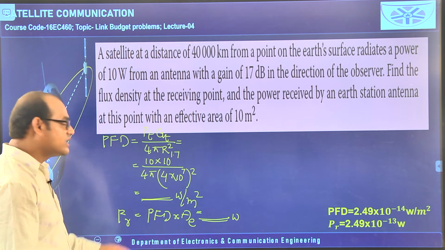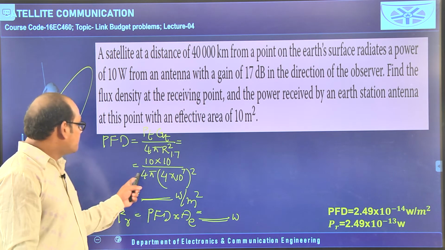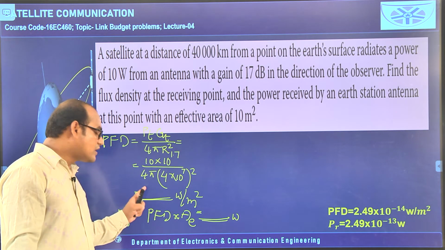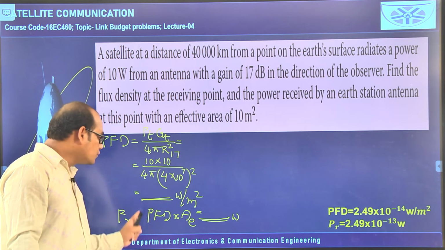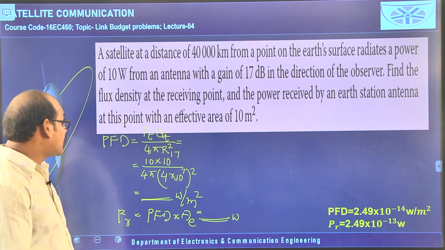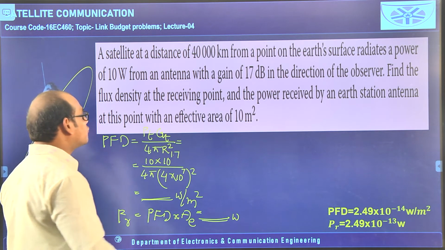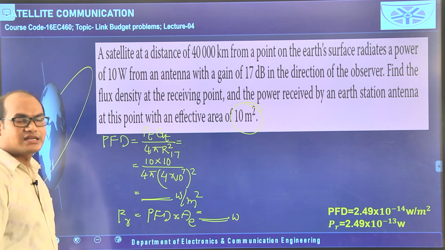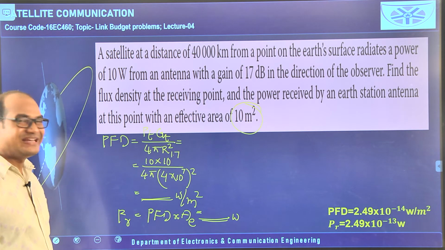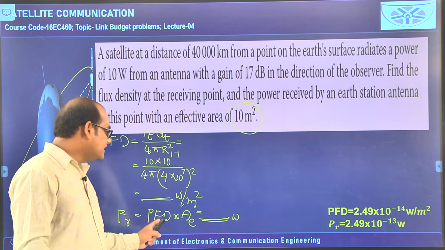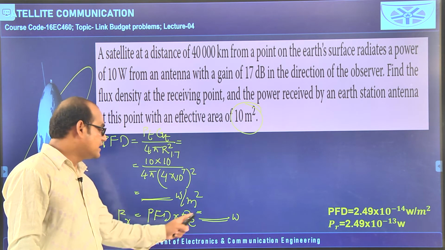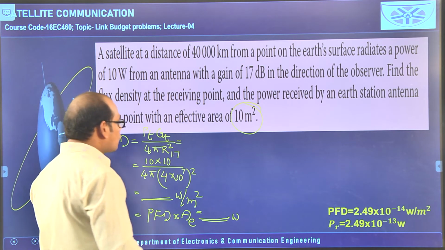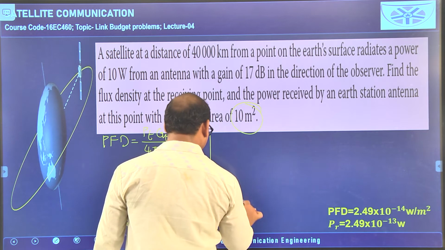You need to perform this calculation, and you will get the power flux density. Whatever value you get for the power flux density, you need to multiply with the effective aperture area, that is given in the question as 10 meter square. Already our units are in meters only, so you can take simply 10. So the power flux density is to be multiplied with 10, then you will get the received power in watts. So what did you observe from this problem?